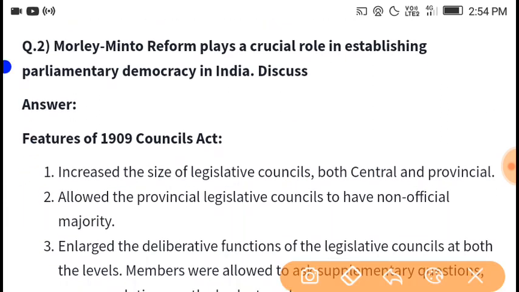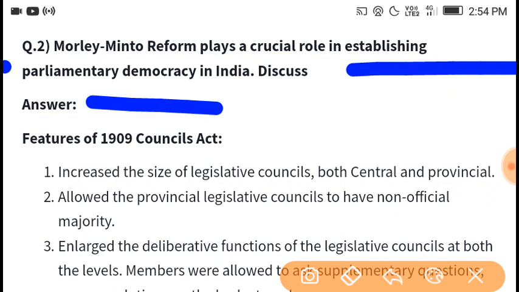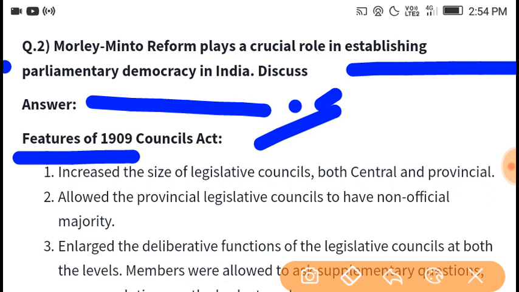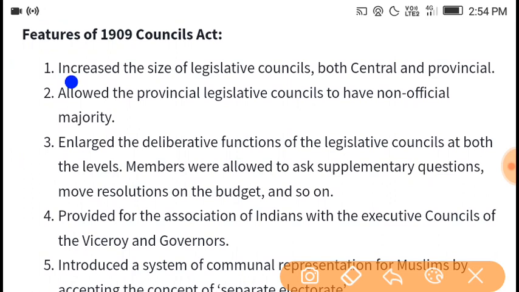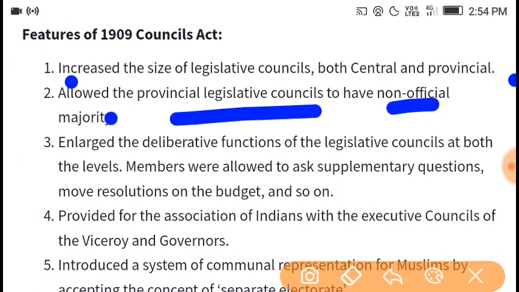Now the second question: parliamentary reform plays a crucial role in establishing parliamentary democracy in India. Discuss the features of the 1909 Council Act. Its features: it increased the size of the Legislative Councils, both central and provincial, and allowed the provincial legislative councils to have a non-official majority, and enlarged the deliberative functions of the Legislative Councils at both levels. Members were allowed to ask supplementary questions, move resolutions on the budget, and so on.